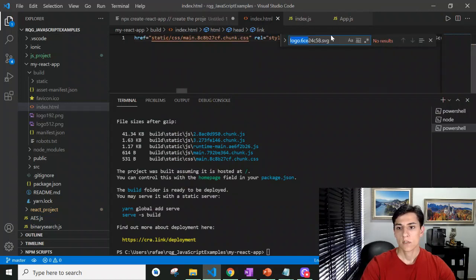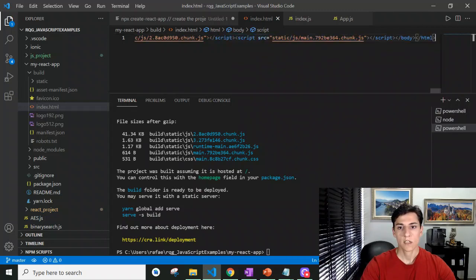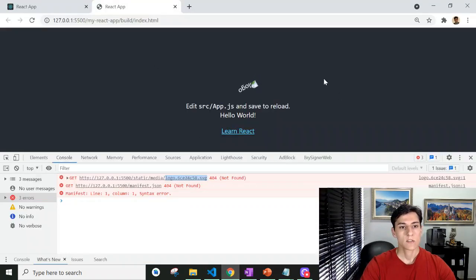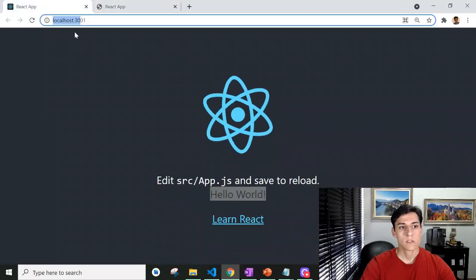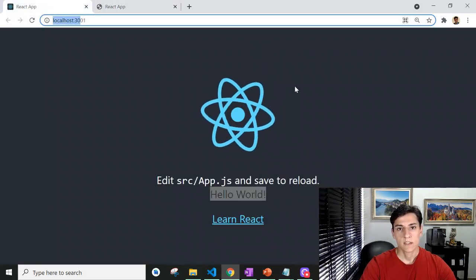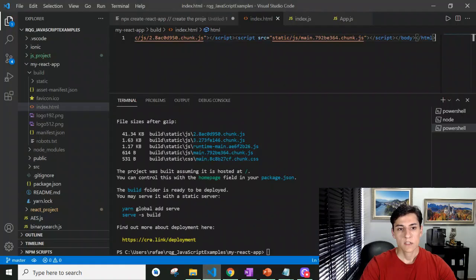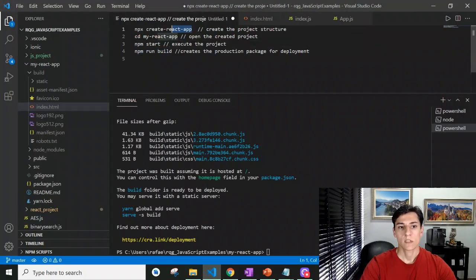Of course you can do that with a replace all function, but in this example, it's not here, the logo, but it's not the case for this video. So you can see here one example of how you can build the project and deploy it in any other server that's not exactly the local root server where it was first developed. So here is one overview about how to create a new project, how to execute your project for development purposes, and how to build the project for deployment. Thank you for watching.